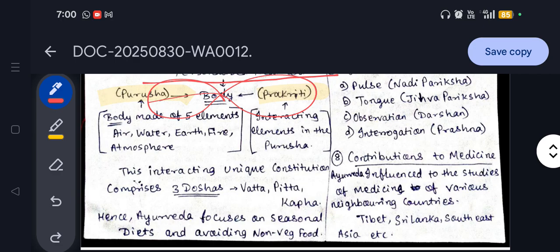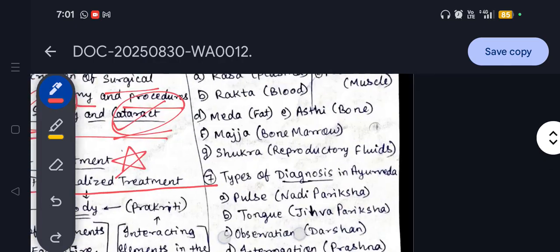And if there is a disbalance or imbalance between this Purusha and Prakriti, the body generates three types of dosha. These three dosha are Vata dosha, Pitta dosha and Kapha dosha. Hence Ayurveda focuses on seasonal diets and avoiding non-vegetarian food. So this is the basic assumption of Ayurveda, and the problem arises when the body is not functioning, the Purusha and Prakriti are not interlinking, then it generates three dosha: Vata, Pitta and Kapha. All three dosha we will be understanding further in the following video.